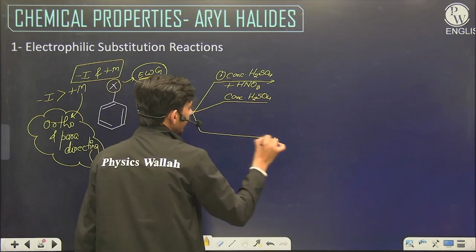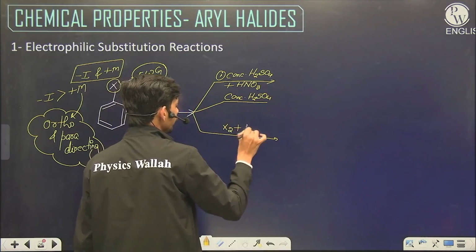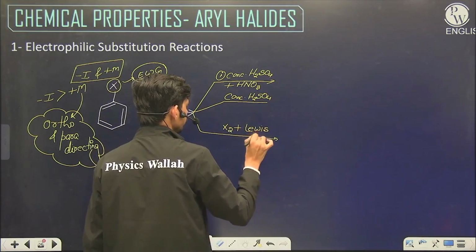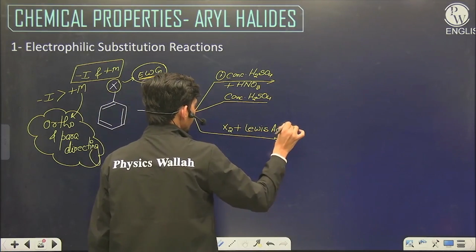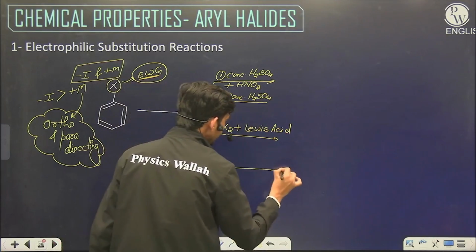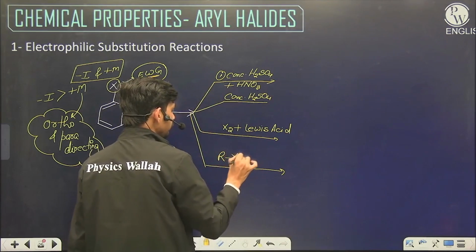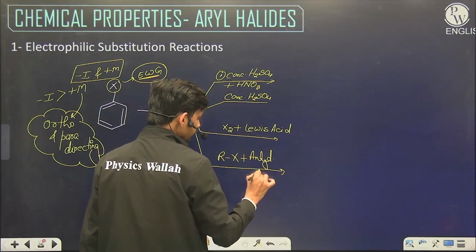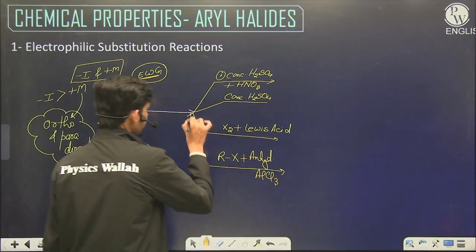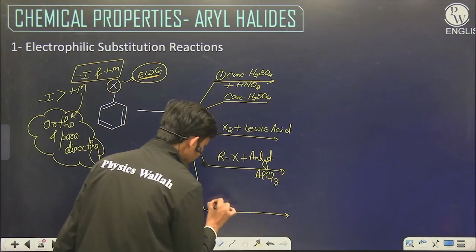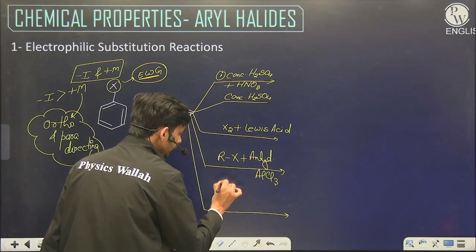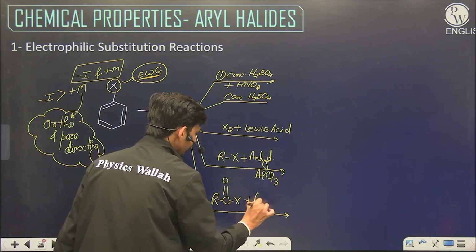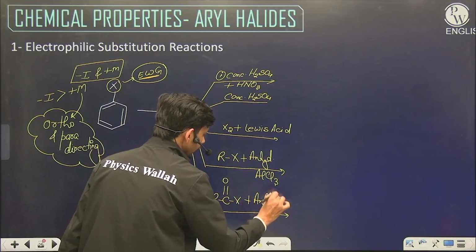Third is halogenation, X2 plus Lewis acid. Fourth is Friedel-Crafts alkylation, RX plus anhydrous AlCl3. And fifth is Friedel-Crafts acylation, RCOX plus anhydrous AlCl3.